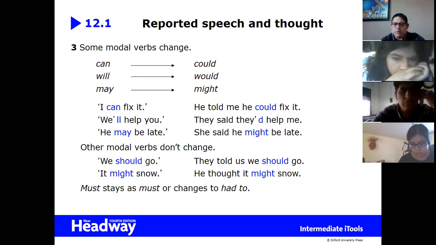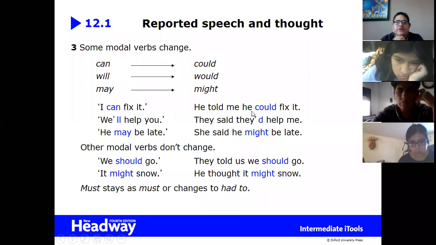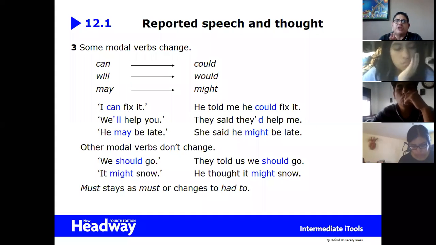Is this clear? We have to remember, when we have reported speech, we change the tenses, we go one tense back, and we also have to change the subject or the pronouns. I changes for he. We changes for they. All right? So we have to change the pronouns. We have to change the possessives. My book, we're going to say her book. So we also have to change it. We have to change the time expressions as well.